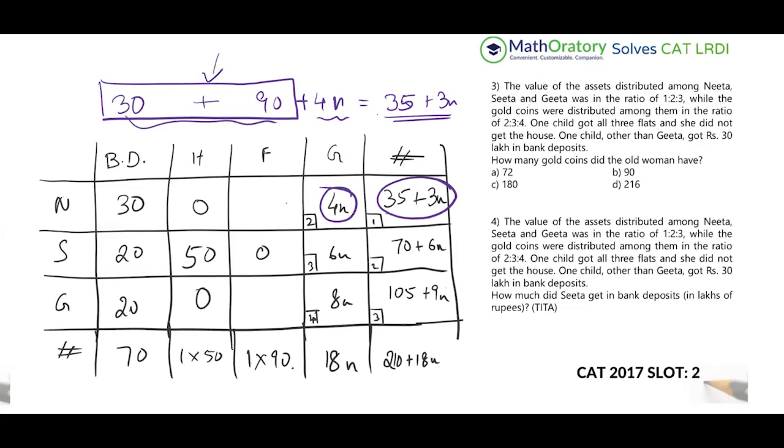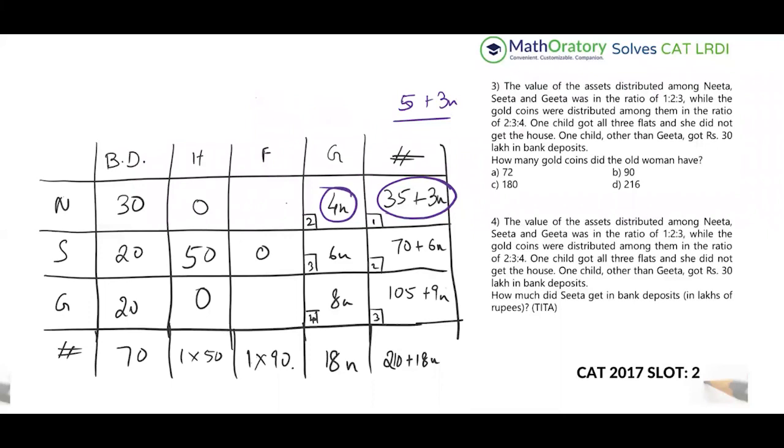You can evaluate the constant separately and the variables separately. So the constant part is greater on this side, 120 is greater than 35, as well as the 4n is greater than 3n. So that is not possible. Both of those cannot be greater, right? So we can conclude that Neeta doesn't get the 90. If Neeta gets the 90, that is very silly, right? I mean, you cannot have n negative.